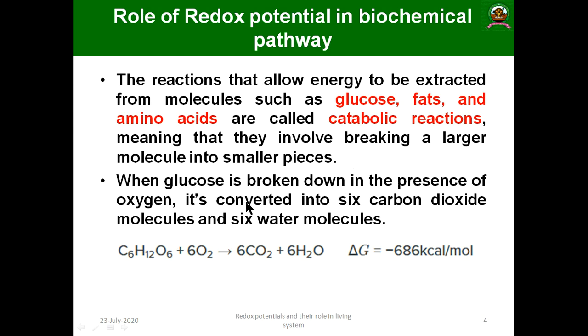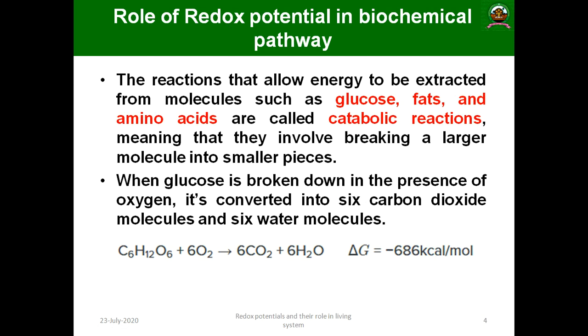When glucose is broken down in the presence of oxygen, in an aerobic reaction, it converts the 6 carbon compound into carbon dioxide and water. The overall equation is glucose plus 6 molecules of oxygen giving carbon dioxide and water, with approximately minus 686 kilocalories per mole of energy released.